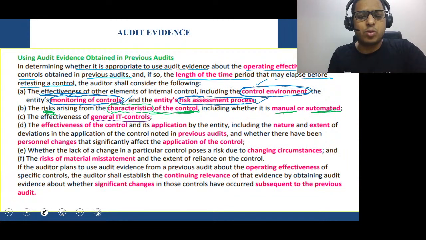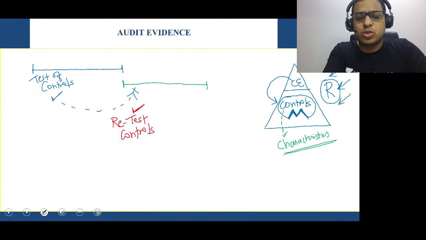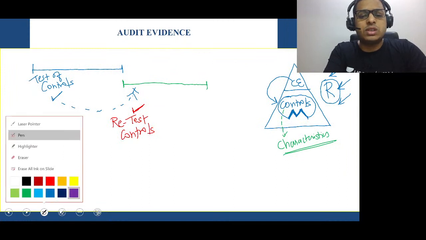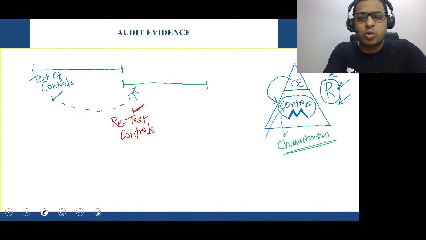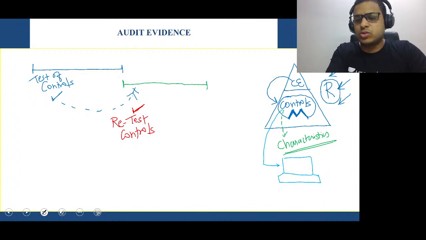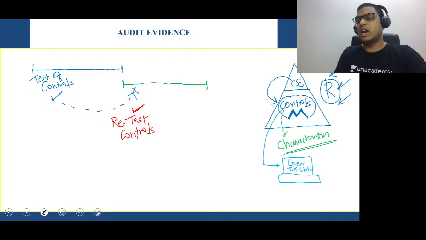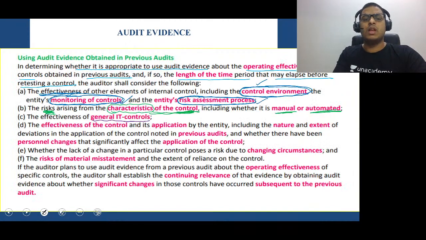One more thing: in today's times, controls are more computerized in nature. We need general IT controls. I'm just drawing a computer or laptop, so you can imagine this. We need general IT controls in place. Very simple. Come to the next area.